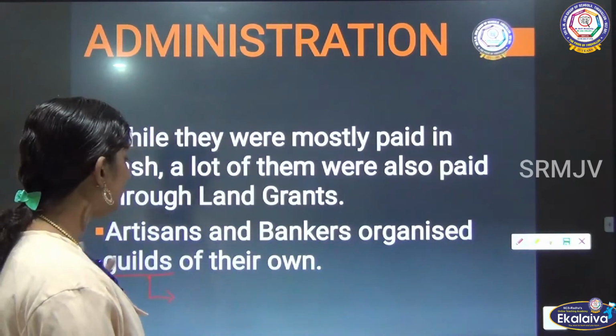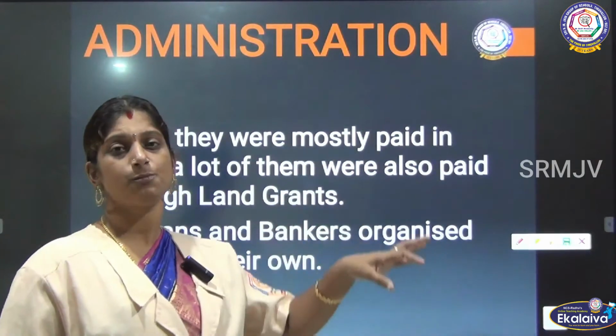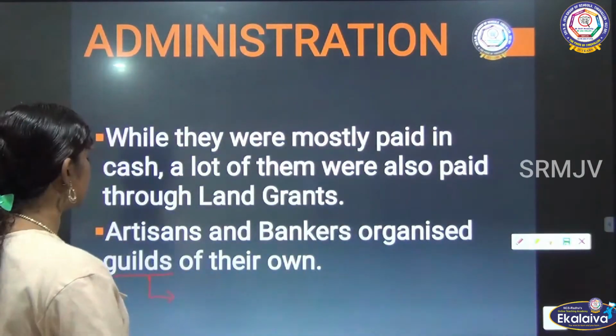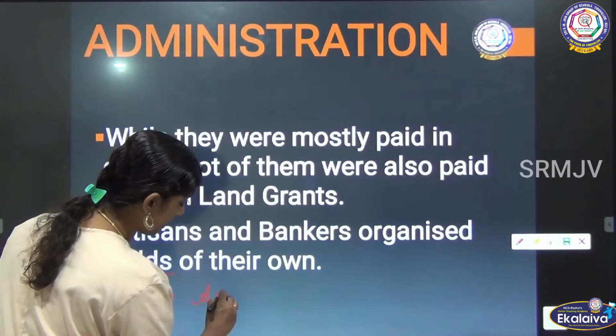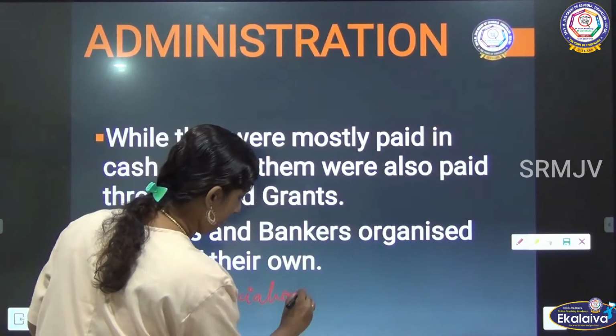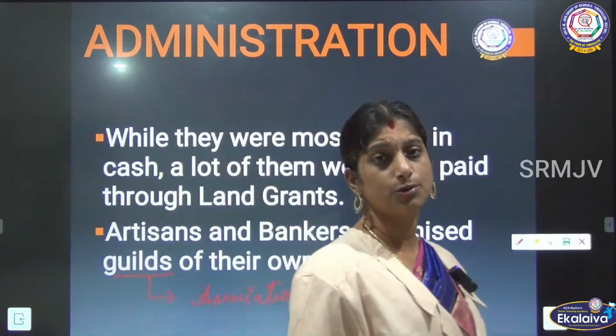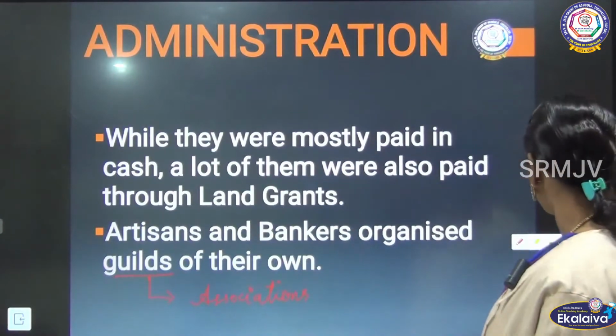And the bankers, the people who were dealing with cash, all these people had their own guilds. Guilds means associations. So these people had associations of their own.